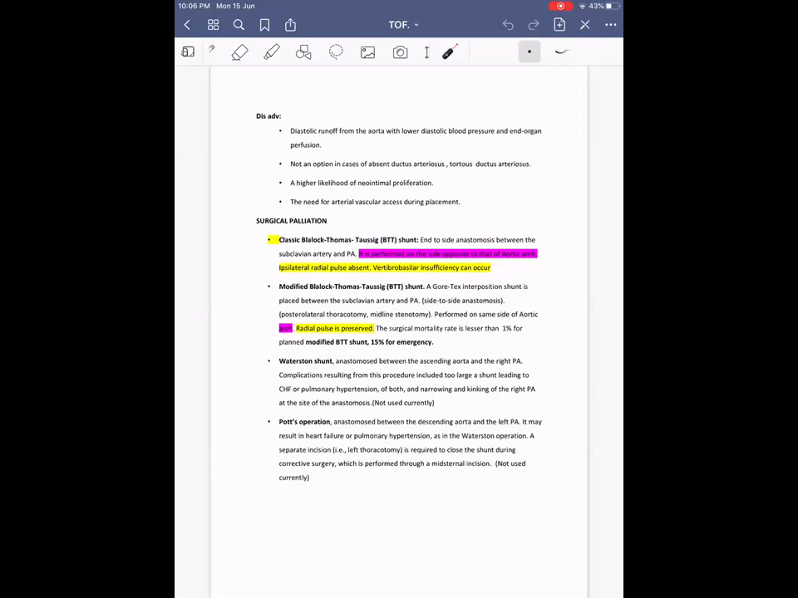Arun, one question: whether modified BT can be done on either side, or it is always done on the same side of the arch. Can be done on either side, I think. But generally, what they follow is on the same side of the arch. Any reason for this, or can it be done on either side? I don't know the reason, but commonly followed is on the same side.